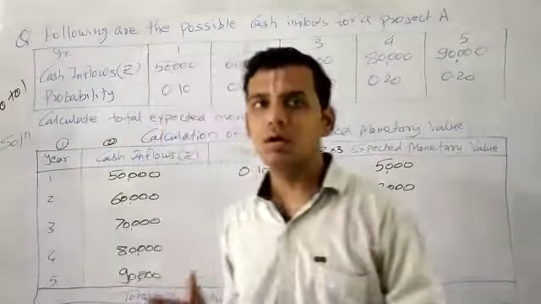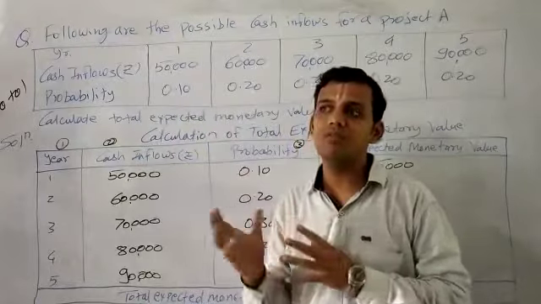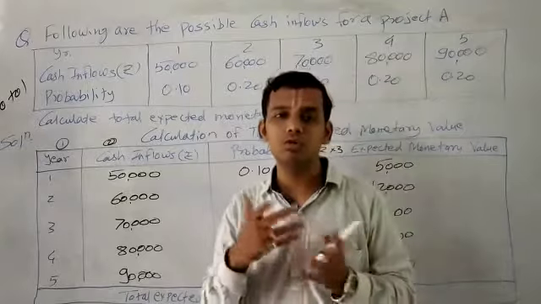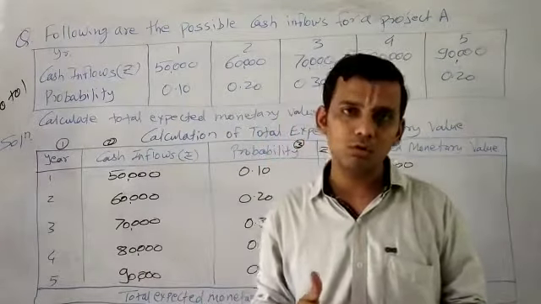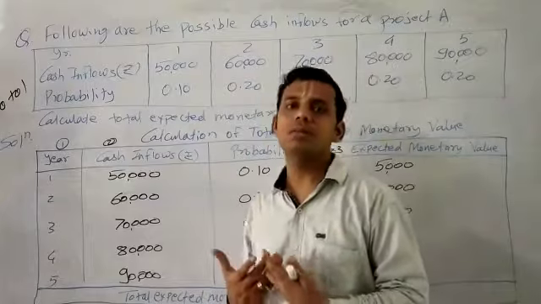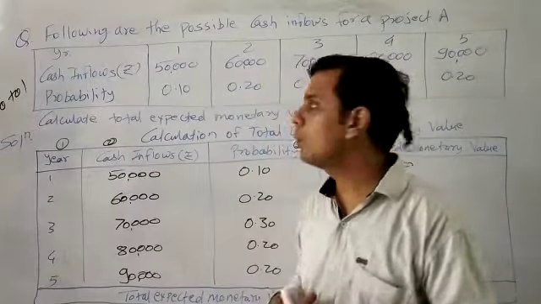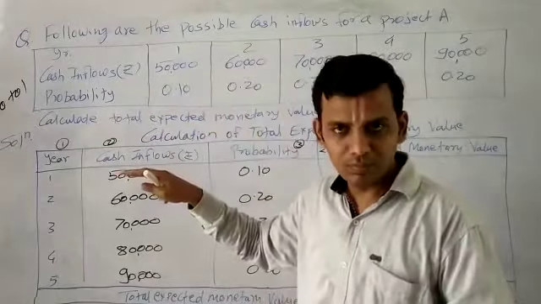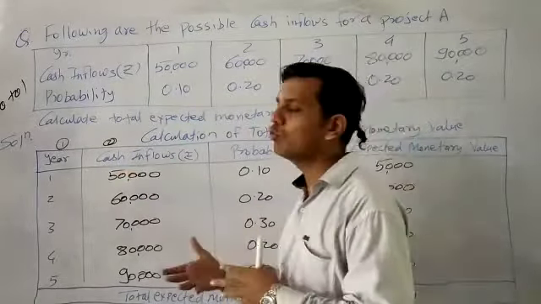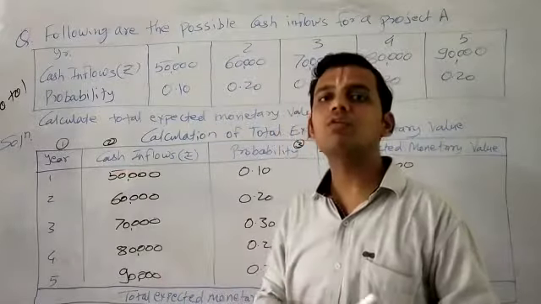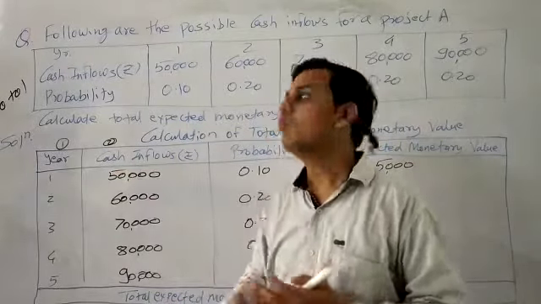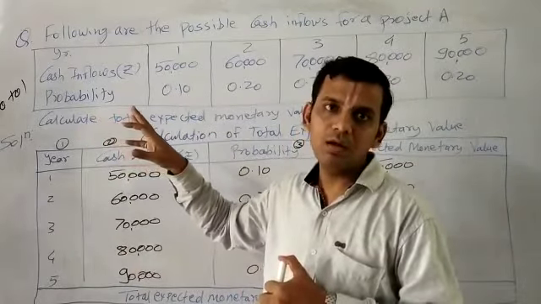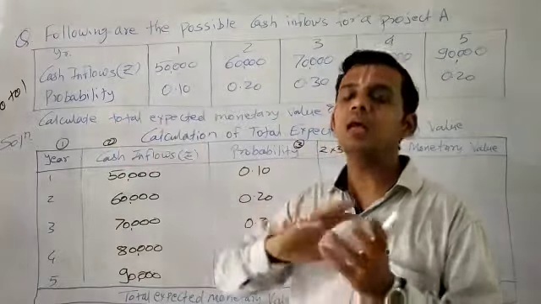Remember one thing: when we go into the examination, the criteria for determining whether the question is based on sensitivity analysis or probability analysis, keep one thing in mind: read the question properly. If the question itself says that it has probability, it means that it is using the probability method. If it has some other criteria, it would definitely use another method. For example, if most likely, pessimistic and optimistic approach is given, then it would be the certainty equivalent method, sensitivity analysis method, and likewise.